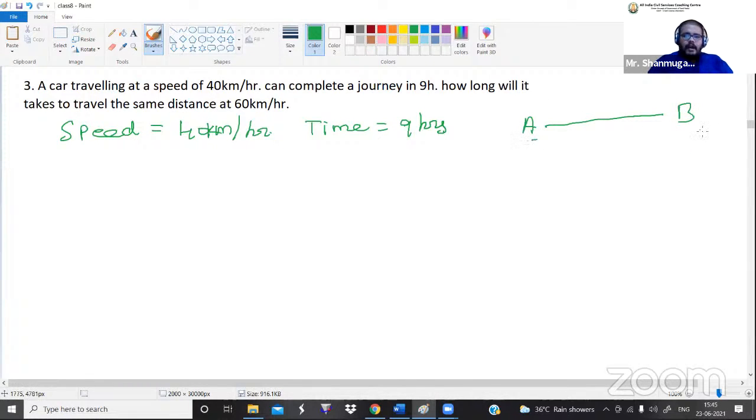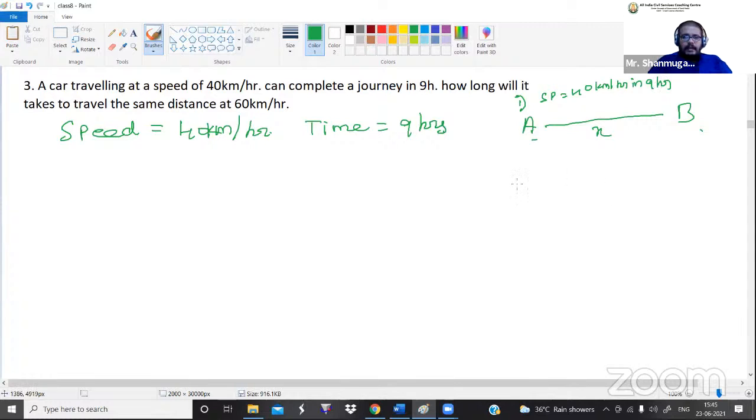From point A to point B I have to travel. Now I don't know the distance between A and B, so let me keep it as X. We don't know, they have not mentioned it in the question. In case number 1, the car is traveling from point A to B. The speed is 40 kilometer per hour, and they have completed the journey in 9 hours. If they are traveling with the speed of 40 kilometer, they are completing the distance in 9 hours.